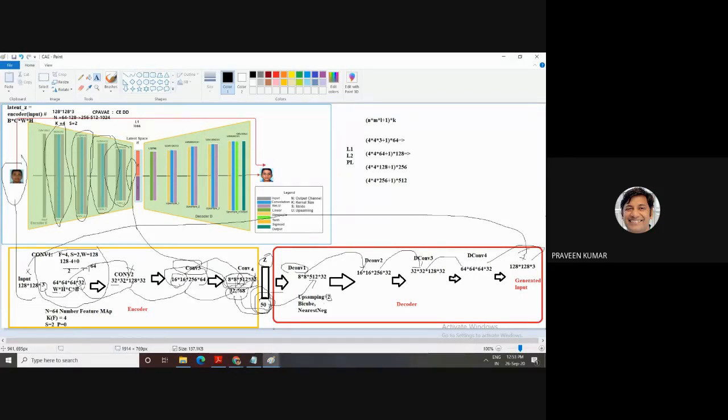This is not possible with one deconvolution. You cannot apply one deconvolution and get this size. So how do we go for that? 4 deconvolutions. So deconvolution 1, our size is upsampled, then again deconvolution 2, then deconvolution 3. My size is increasing by a factor of 2, and my feature map is decreasing. So you see that in the case of the encoder, your feature map is increasing and your size is decreasing. But in the case of the decoder, your image size is increasing and your feature map is decreasing. This is a very important concept related to encoder and decoder architecture design.